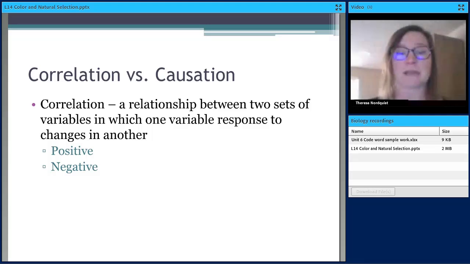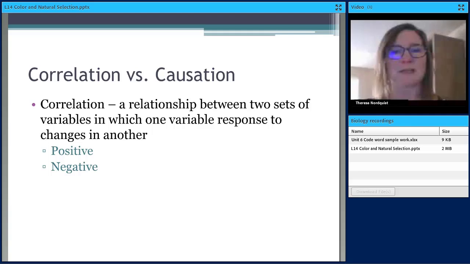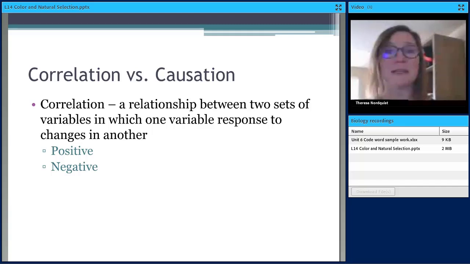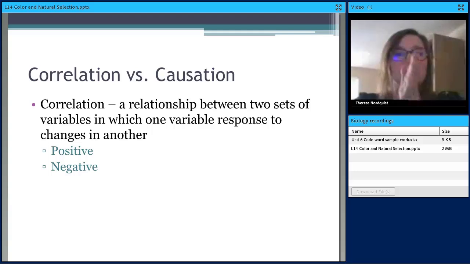So things like as a child gets older, their clothing size increases. So both things are going up. Age is going up, clothing size increases. As temperature rises, ice cream consumption increases, right? Both things are increasing. So that's a positive correlation when they're both moving in the same direction.